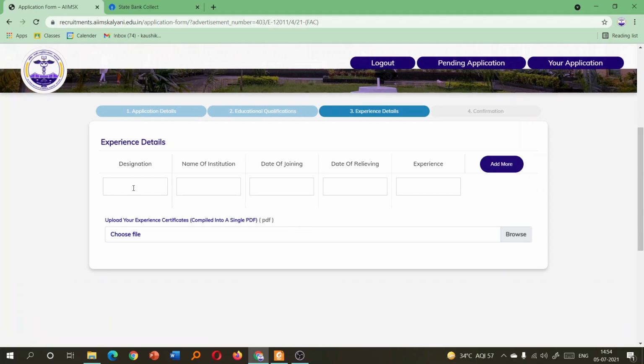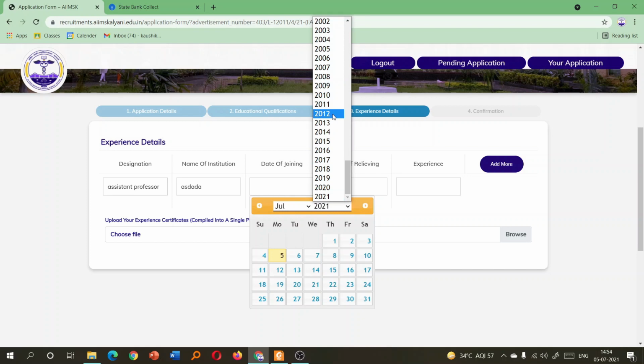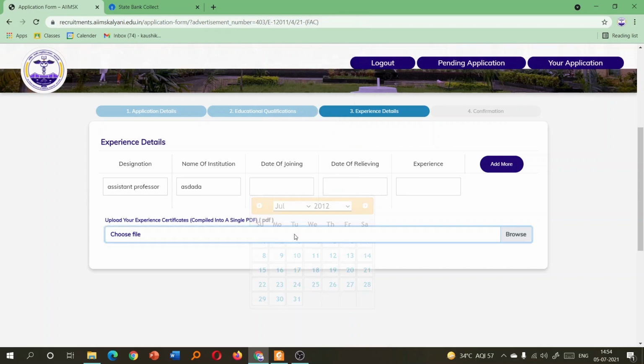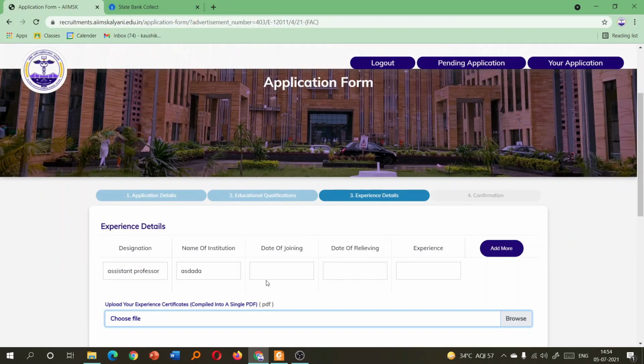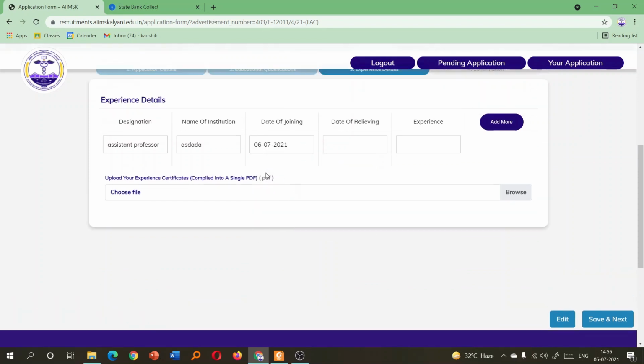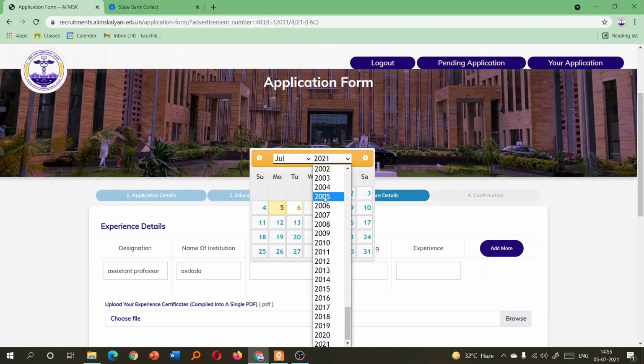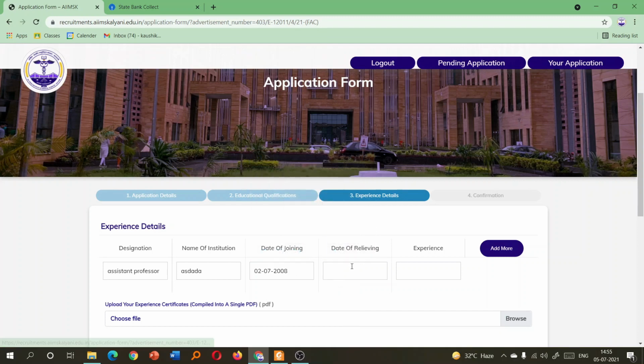Next we have experience details. You give your post MD experiences. So you can write like this: assistant professor, name of the institution, anything, a date of joining, maybe from 2012, 2nd July. Sometimes this can happen that if you are selecting from here, it can go above this and a new file uploading option may open. So better to keep it lower, so that if you select this, that kind of problem does not happen.